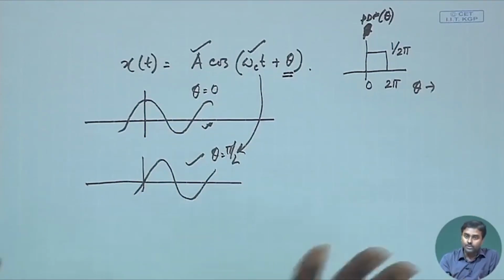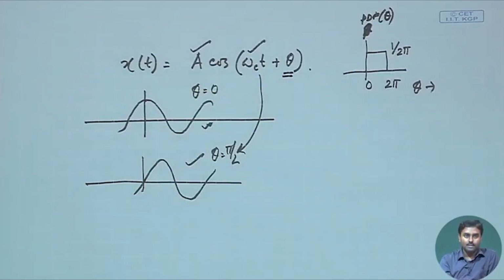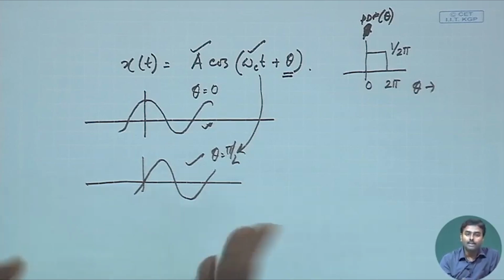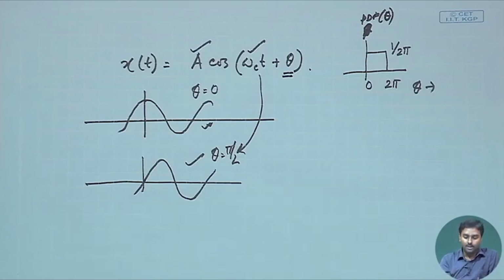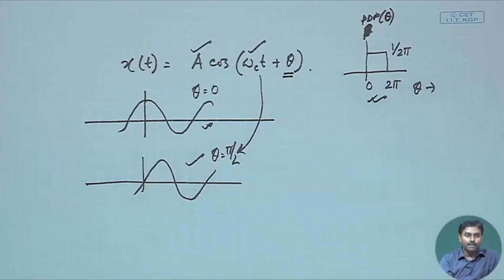Now, what I wish to do is I wish to see whether this particular process is a stationary process or a wide sense stationary process. So, this is something I would like to evaluate. Okay. So, I would like to see that with this PDF of theta given, is this a stationary process?